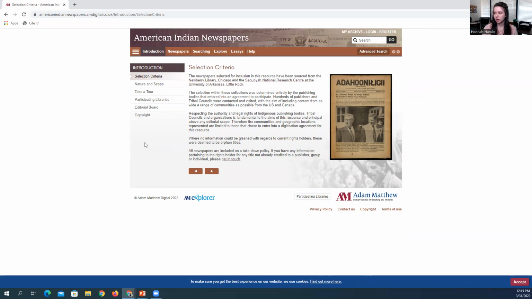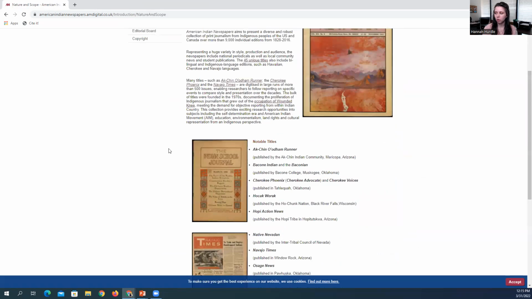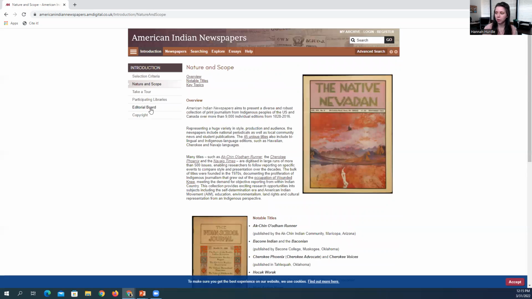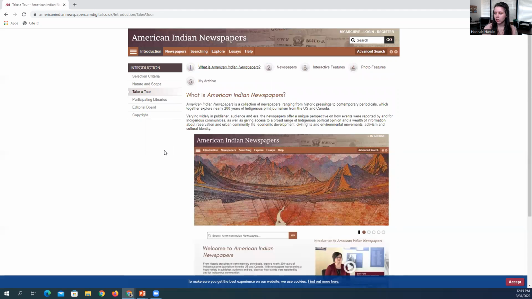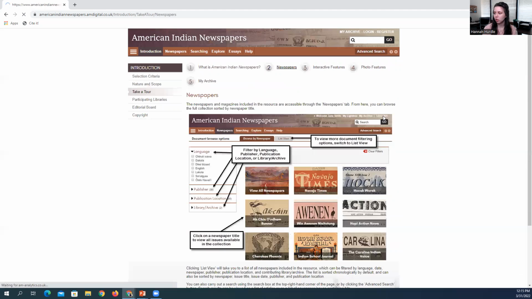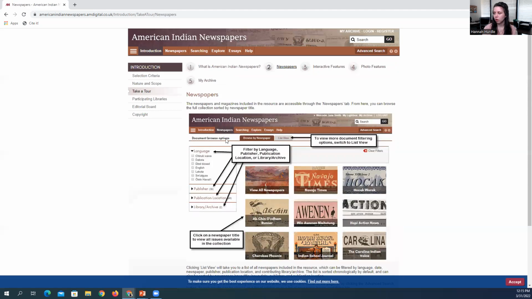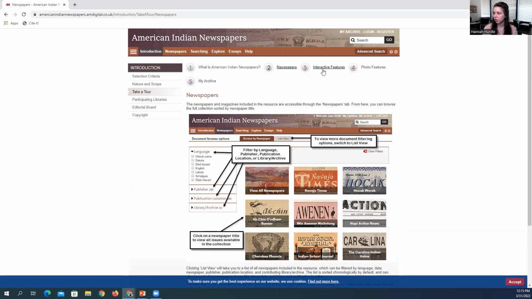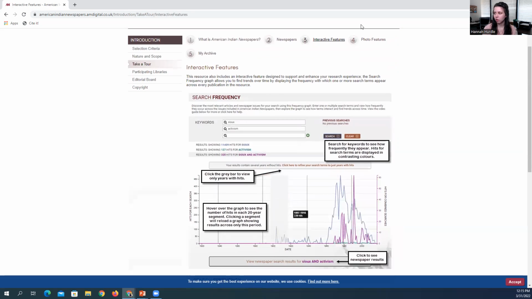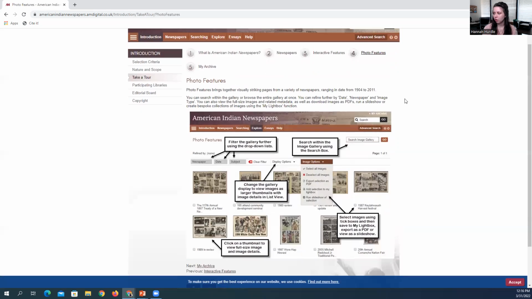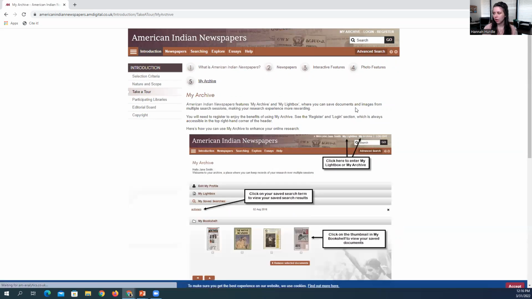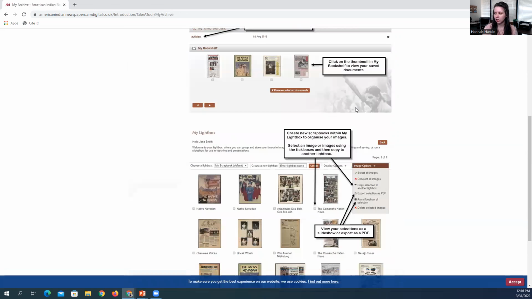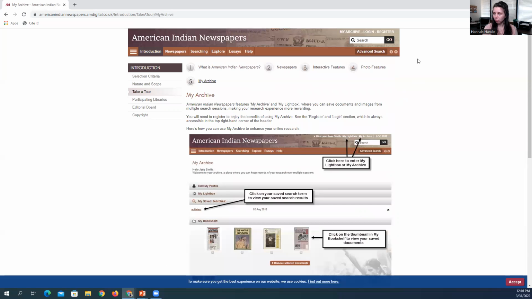So we have selection criteria for the database, and then the nature and scope talks about what kind of information is included in the database. You can take a tour. So it talks about what American Indian Newspapers is, how to locate newspapers, use their limiters, and talks about the interactive features like their search frequency tool, which I'll talk about in a little bit, their photo features, and then My Archive, how to save material in American Indian Newspapers, which you can do.